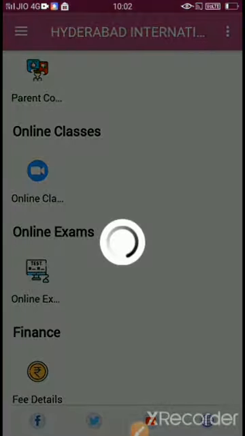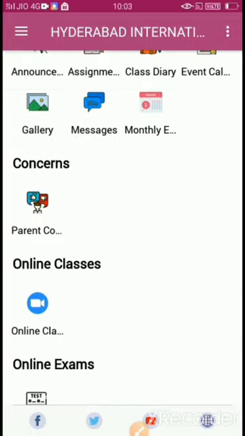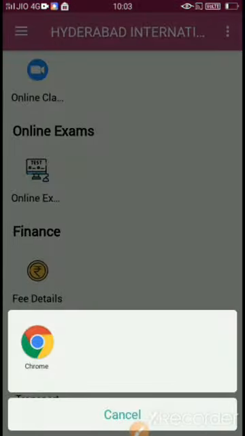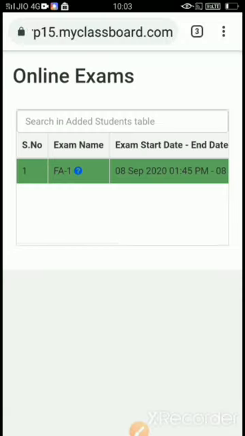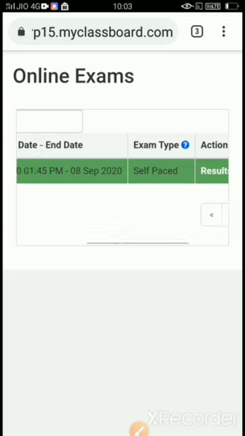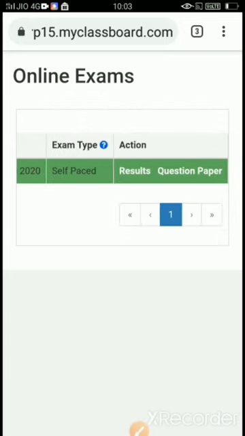To check whether you have successfully completed your exam or not, click on online exam, go in Chrome, see the exam what you have attempted became green. That means you have successfully completed your exam and your teacher has received your answers also.